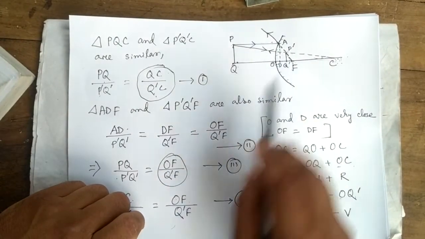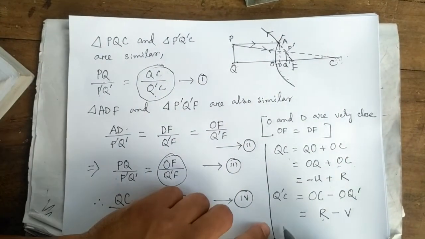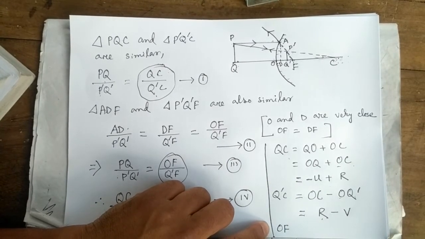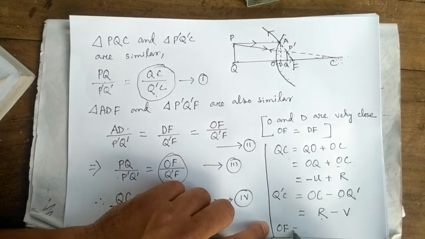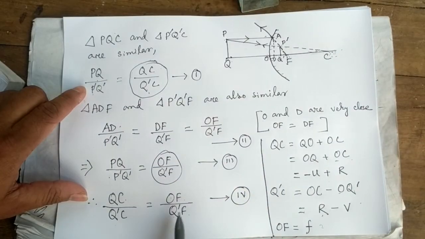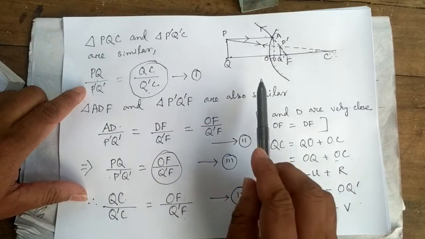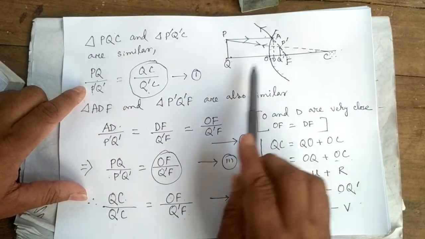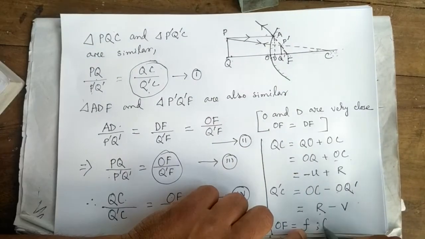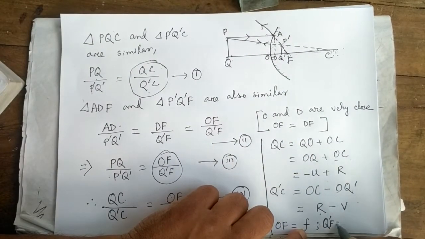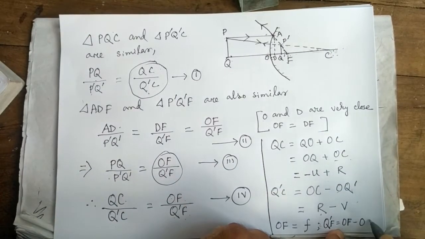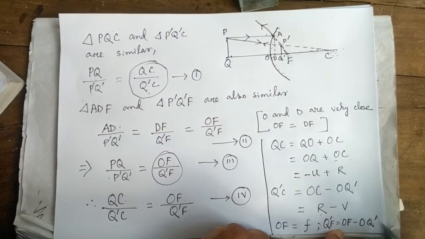Now OF is the focal length. Focal length of convex mirror is always positive. So OF will be f. The remaining term is Q dash F. You can write Q dash F equal to OF minus OQ dash.